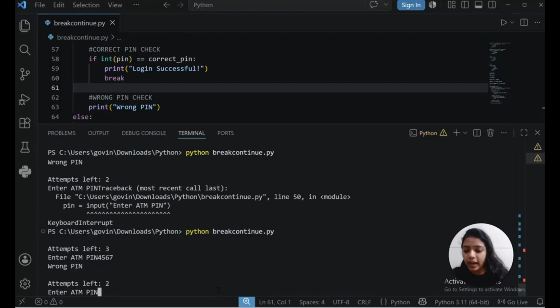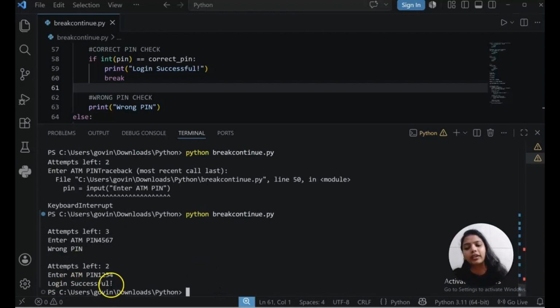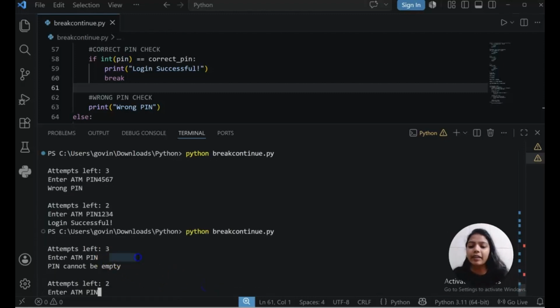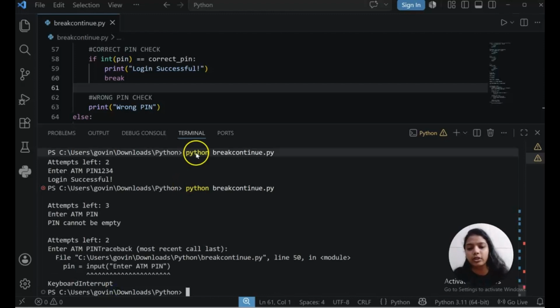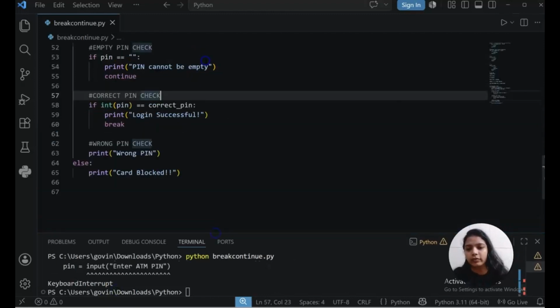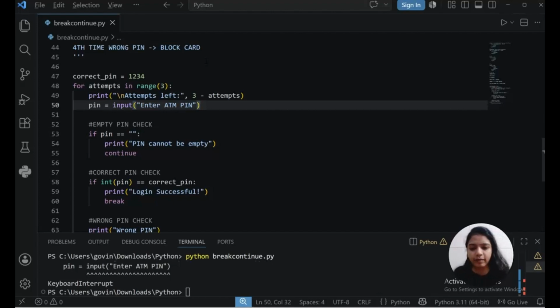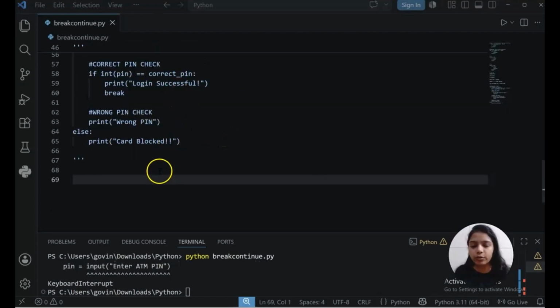So again I will run. This time I am giving wrong pin, and the second time I will give the correct pin. So perfectly working fine. Now the next condition was empty. I will press enter with nothing. See, I didn't give anything, but this will still count as your attempt. You pressed the enter button, so it will still be counted. So here you see attempts left only 2. So this was our project where we saw how we can check ATM pin using for, break, continue, else. Okay, so we have completed our project using for else.